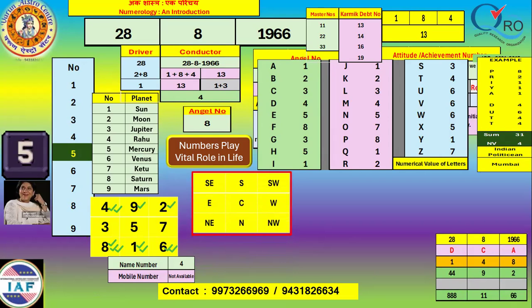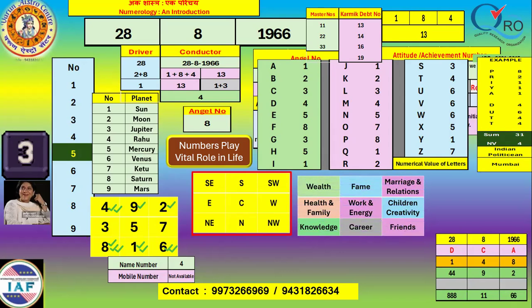East, central, and west directions of the house where she lives may contain Vastu dosh, and this may be giving negative results to the native. Possibilities are there. And health and family related issues, work and energy related issues, children and creativity related issues, there may be some issues.